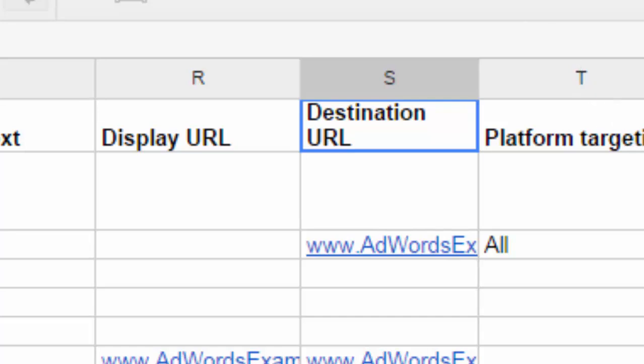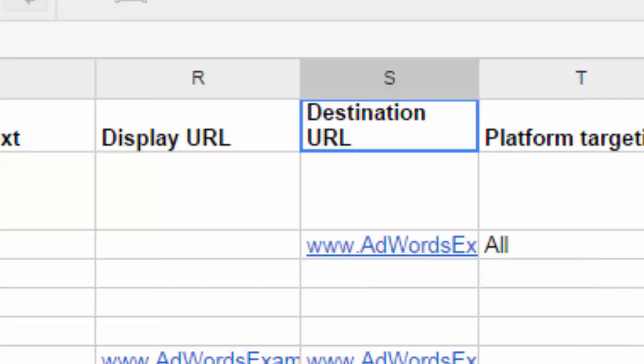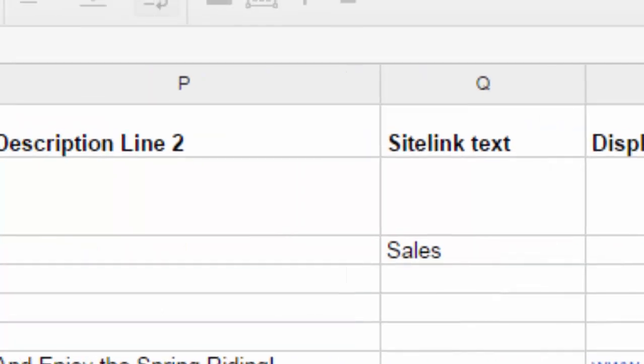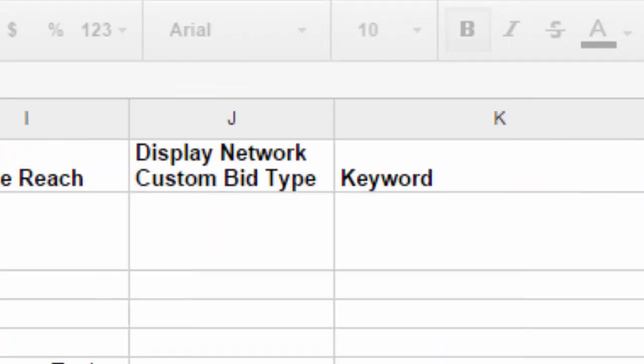But don't think about all the other things you will see here, like platform targeting, device. You don't even have to put it in. We don't need that. We just need the main things. Of course, we need the headline also. Headline is important.